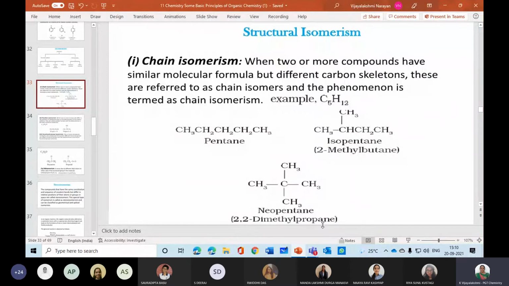2,2-dimethyl propane. How can we say this? Now just 1, 2, 3. You just put it from right to left or from left to right. So what happened when you are doing that? Here 2, so here also 1 methyl group. Here also 1 methyl group. So 2 times 2, 2,2-dimethyl propane.